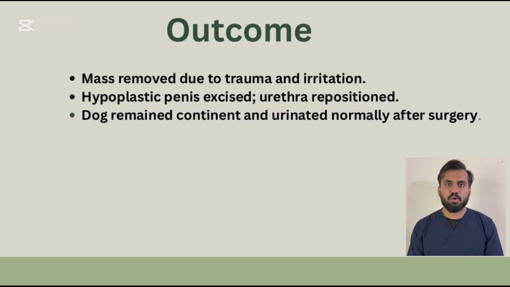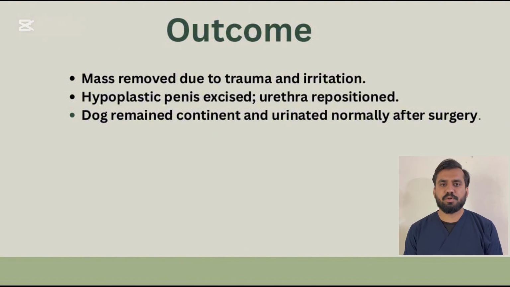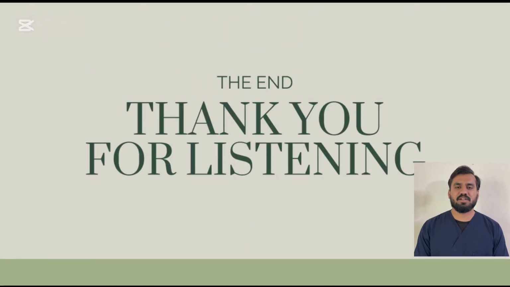So if we discuss the outcome of this case, as the mass was traumatized as a result of the protrusion from the vulva and was acting as an irritant to the dog, the removal was deemed necessary. A hypoplastic penis, which was confirmed via histological examination, was removed and the urethra was transposed. As the painful protruded mass was removed from the vulva, the dog continued with normal micturition following the surgery. And this is all about today's case study.